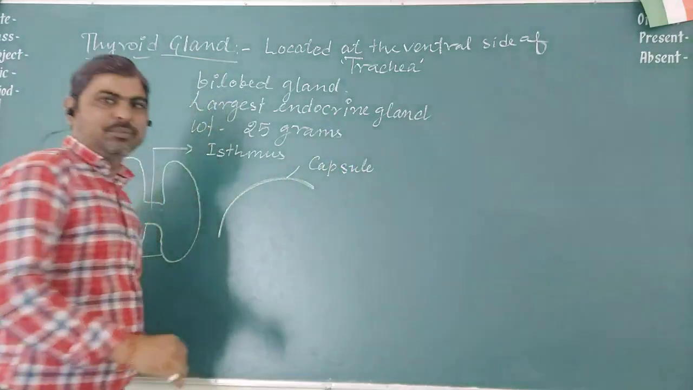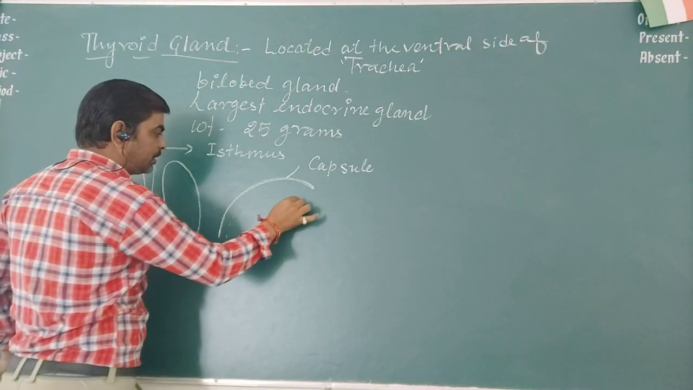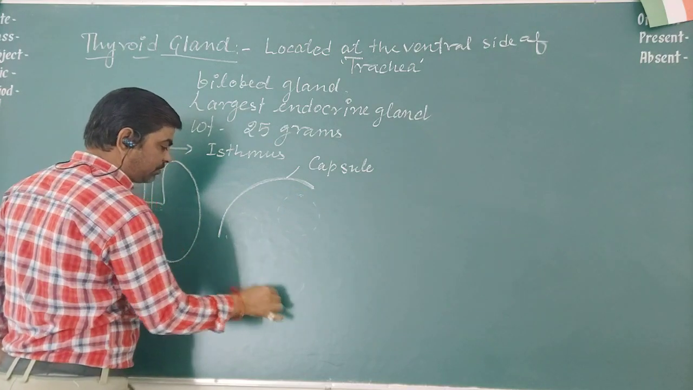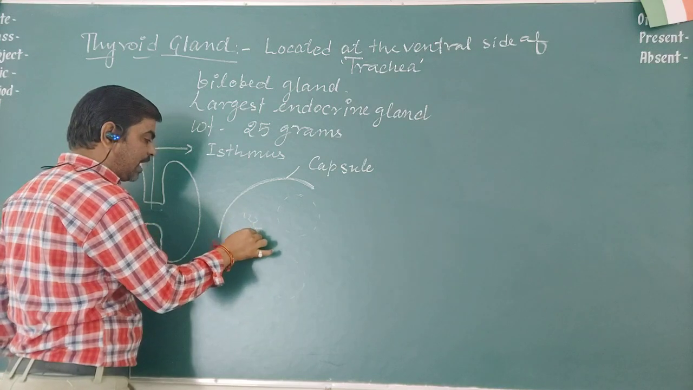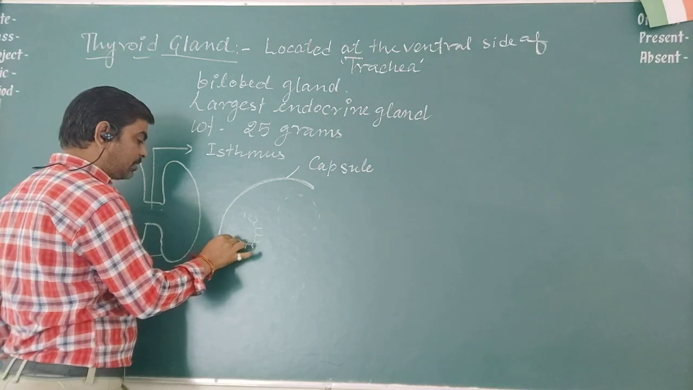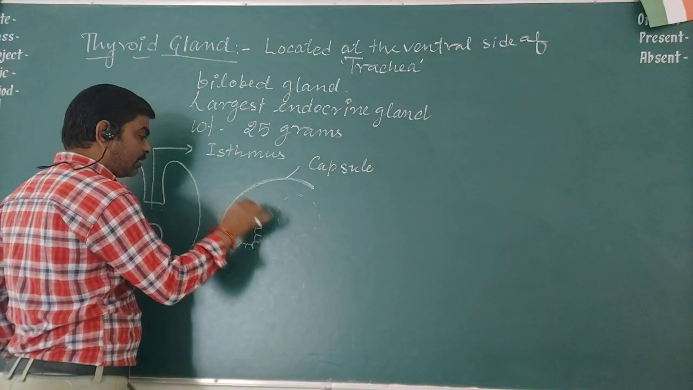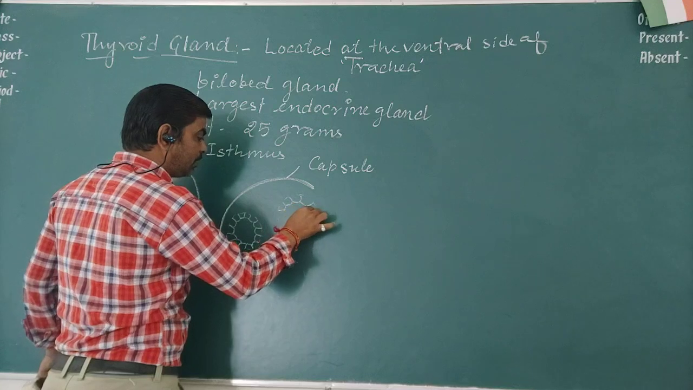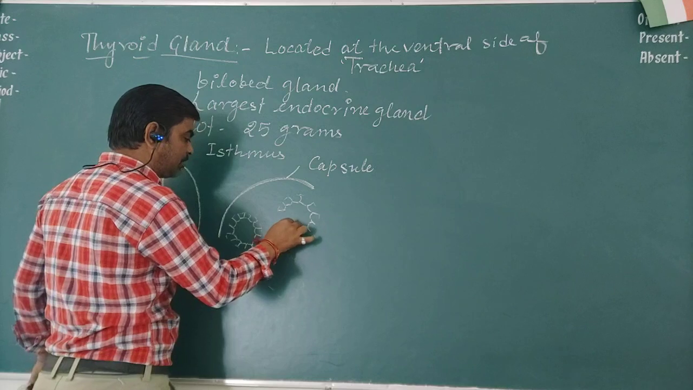And inside the capsule there is a collection of groups of different cells. I am drawing one or two here. So these are the cells which are grouped inside the gland, in its internal structure, and this gland is secretory in nature. It secretes hormones, as you know.